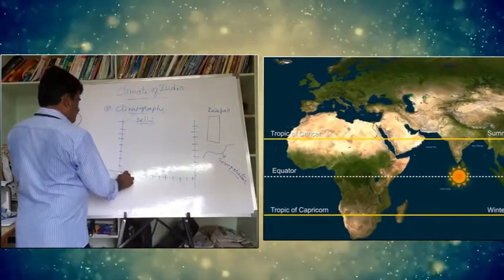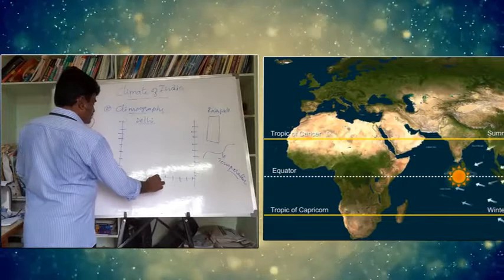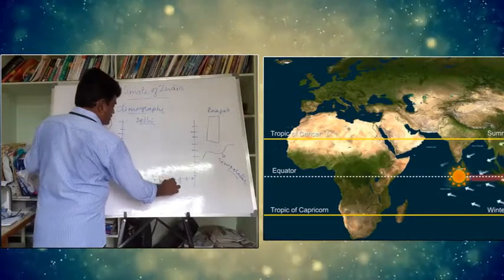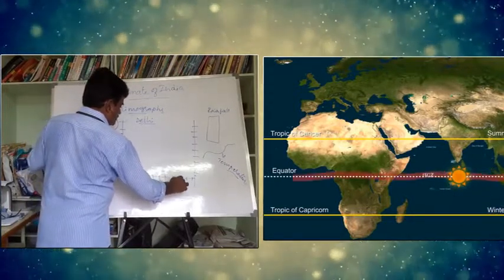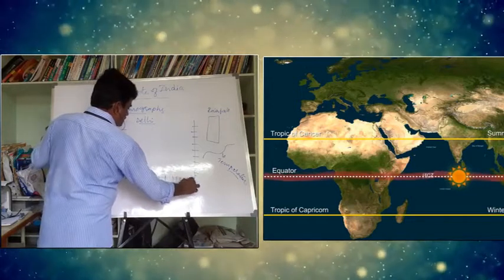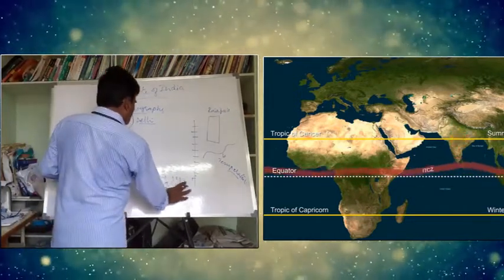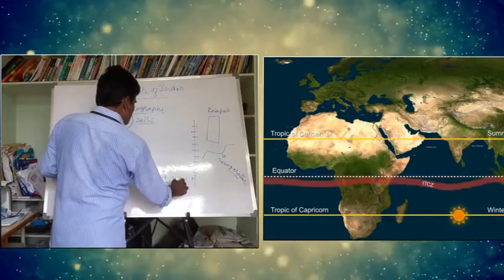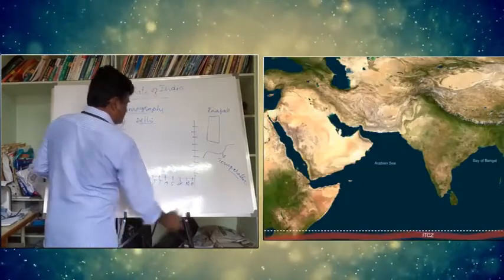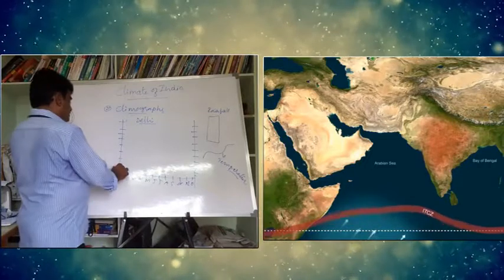So January, February, March, April, May, June, July, August, September, October, November, December. You can take bar graphs like this.